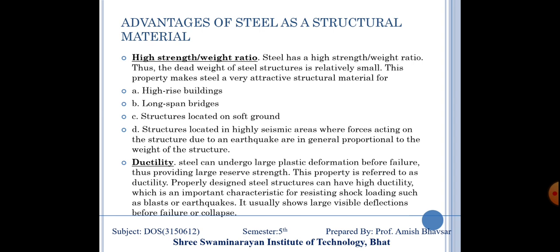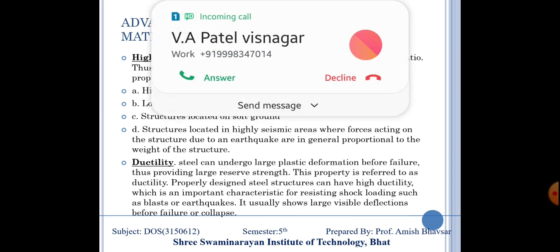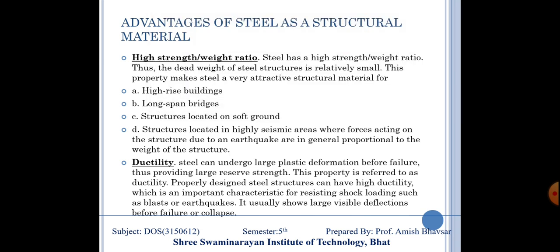Means earthquake acts on a structure having heavy load. But in a steel structure, the weight of the structure is very low, so the chances of earthquake damage are reduced. Number 2, ductility. Means steel